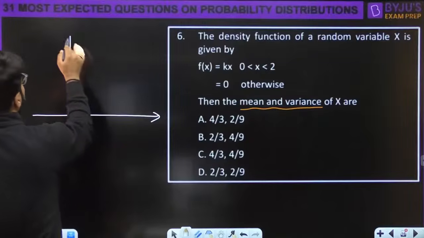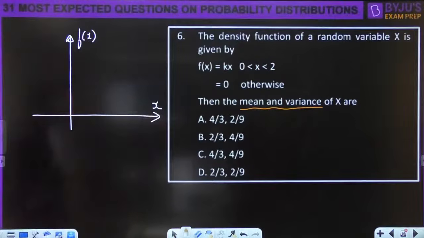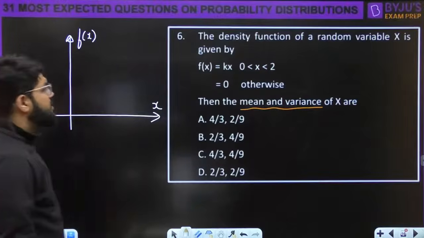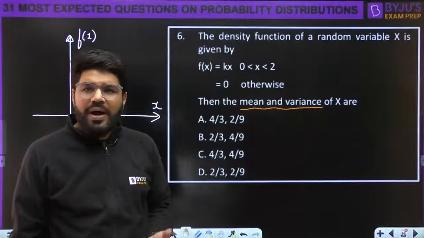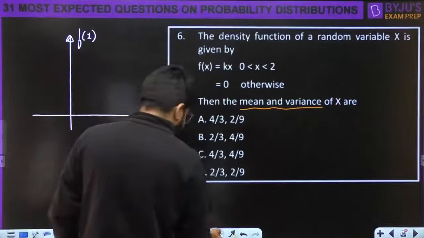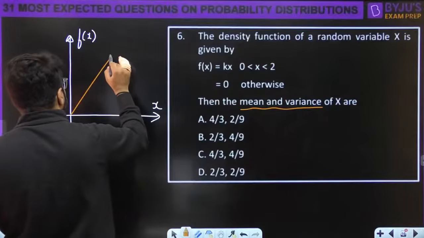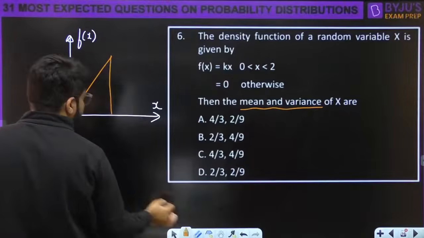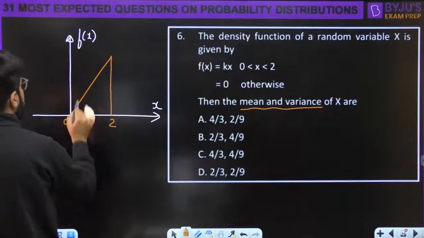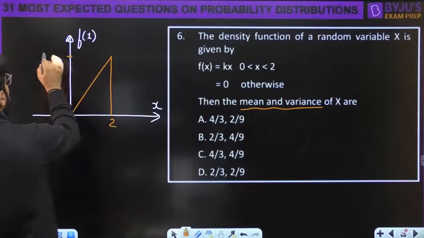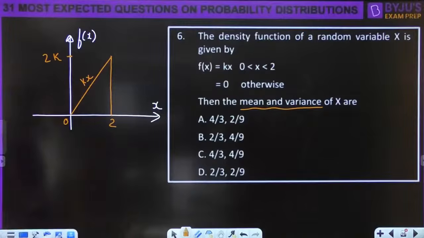Look here, if I talk about f(x) versus x, f(x) is kx, like y equal to mx, we know it's a straight line equation. So we can draw this quickly. X is between 0 to 2. At x equal to 2, this should go to 2k. This is the y equal to mx solution, a straight line.